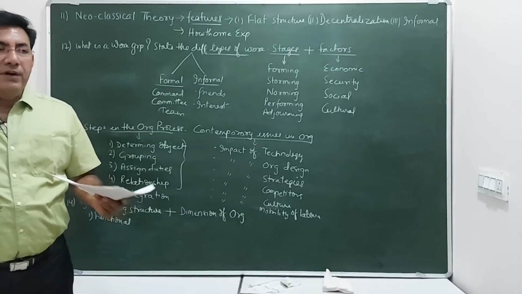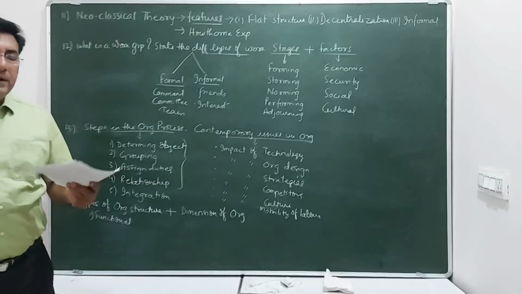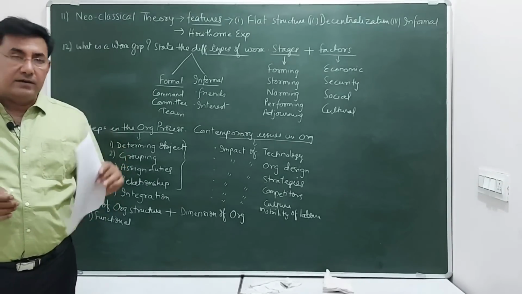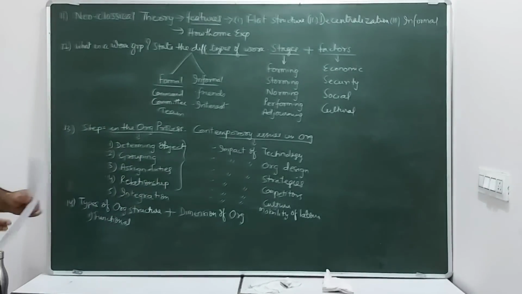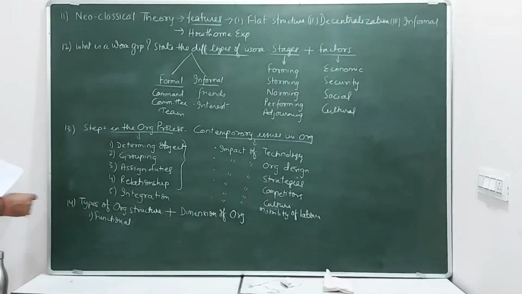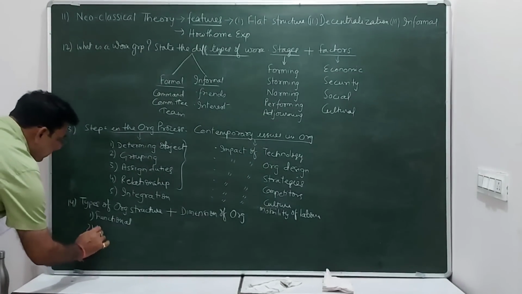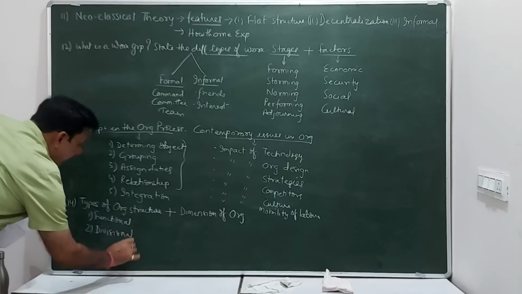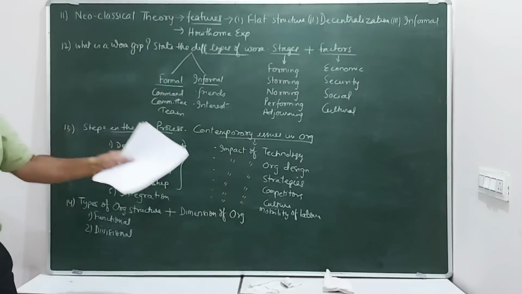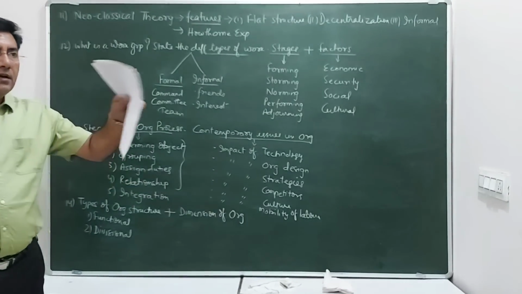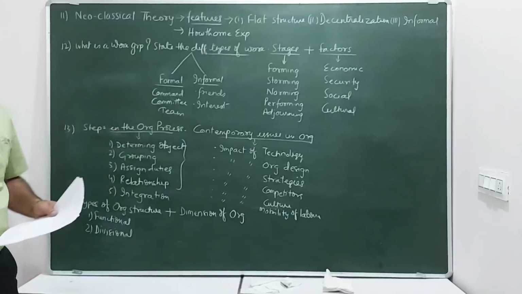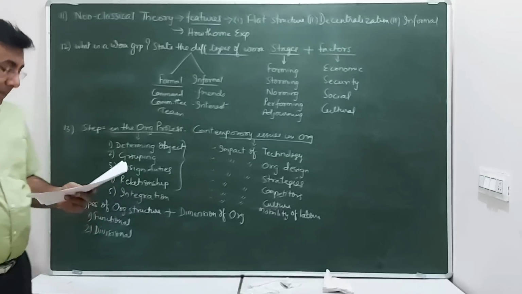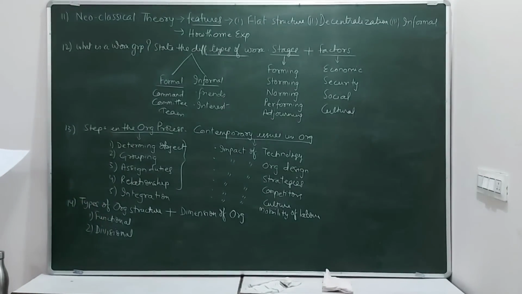So for every function there are separate departments, separate sections, and every department has a head who looks after the performance of that particular department. So this is functional. The second one is divisional. Now here again the organization is divided into different divisions, and these divisions are located in different areas, and each division is again headed by a manager or supervisor or executive.